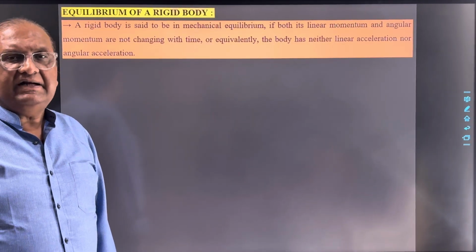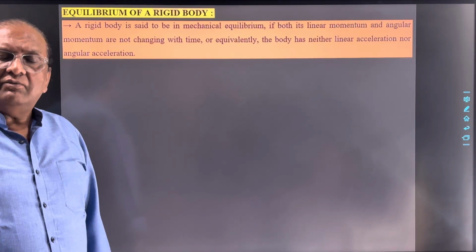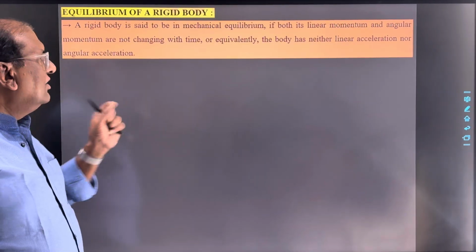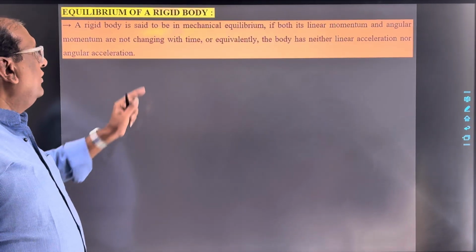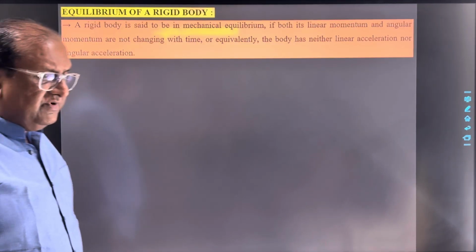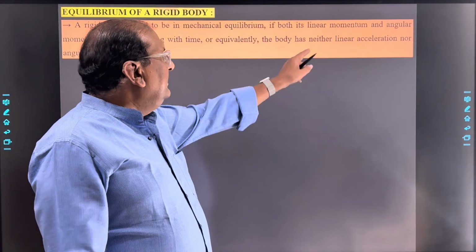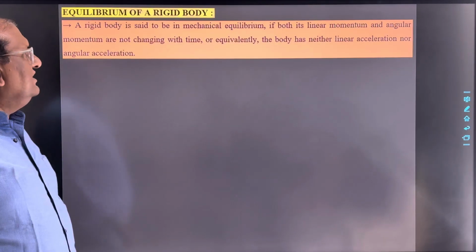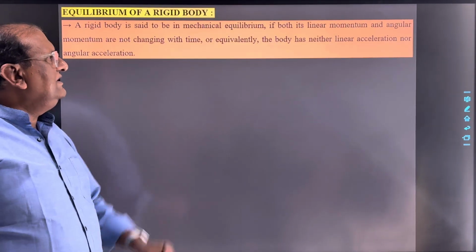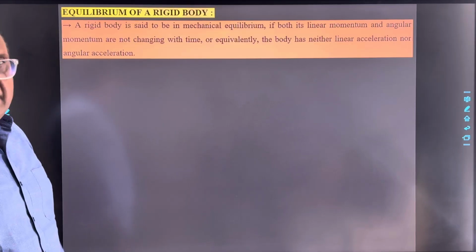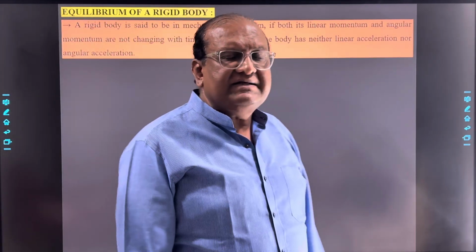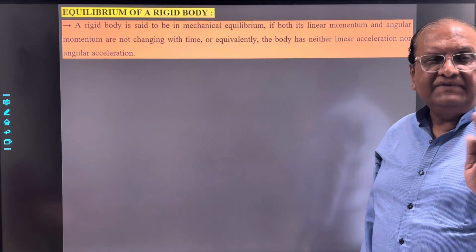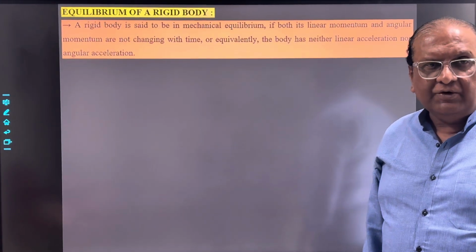It implies that the linear momentum and angular momentum both remain constant, right? So in this particular case we can say neither linear acceleration nor angular acceleration is possessed by the body. Means linear acceleration and angular acceleration of the body is equal to 0.